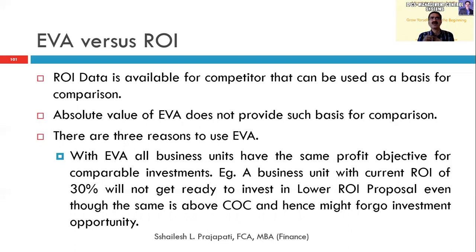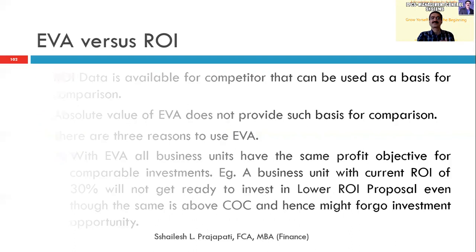In the case of manager B, he is not investing, so the capital charge will be less. So the present profit of manager B is higher, but the future profit will not be higher because he is focusing on the short-term goal at the cost of the long-term goal. Similarly, manager A is focusing on the long-term goal and sacrificing his short-term KRA or short-term performance. So EVA can be modified by not investing or by investing into a capital asset.